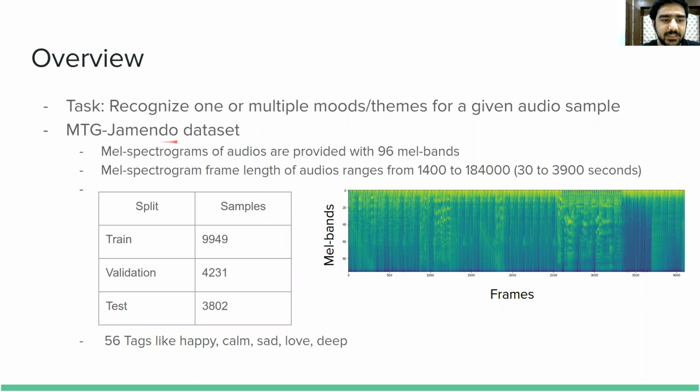We use the MTG-Jamendo dataset, which provides mel spectrograms of audios with a total of 96 mel bands. These audios range from 30 seconds up to 3900 seconds. And we have a total of around 10,000 training samples as well as 3,800 testing samples.